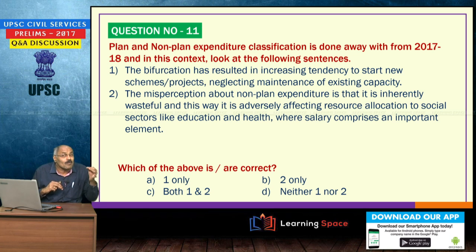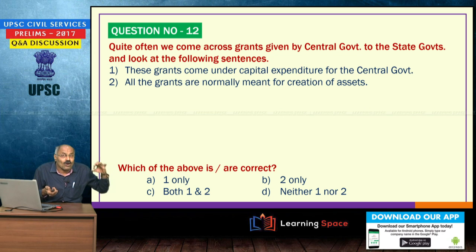capacity. So, the misconception about non-plan expenditure is it is totally waste. So, to eliminate these 2 things, government has gone away with this plan and non-plan expenditure. So, 1 and 2 correct. Then often we come across grants given by the central government to state governments.